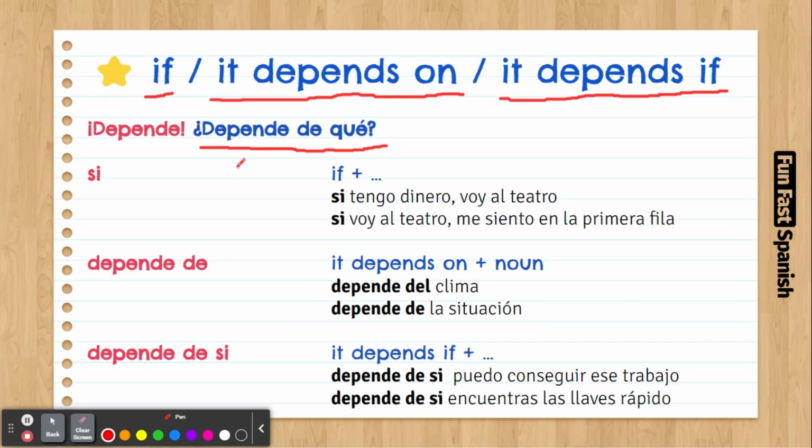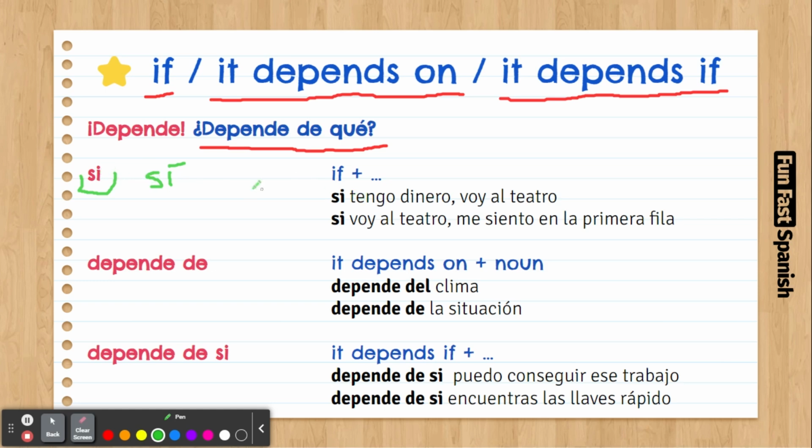So, the first term we're going to talk about is the word si. Si means if, and this si is not the same as yes. The yes goes with a stress on top. If it's without the stress, it means if.